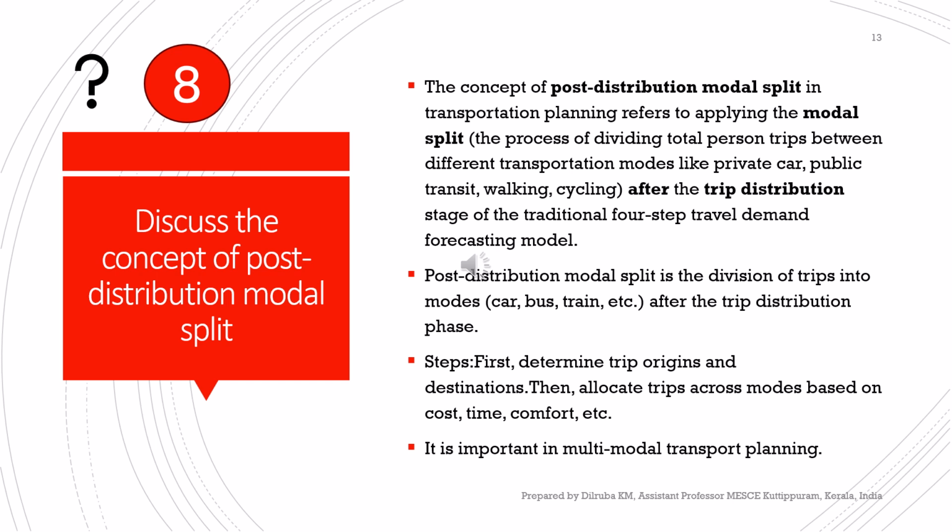The first step is to determine the trip origin and destination. Then we will allocate the trips across the modes based on cost, time, and comfort. And finally, we will assign the trips to the different transportation modes. So it is important in multi-modal transport planning.